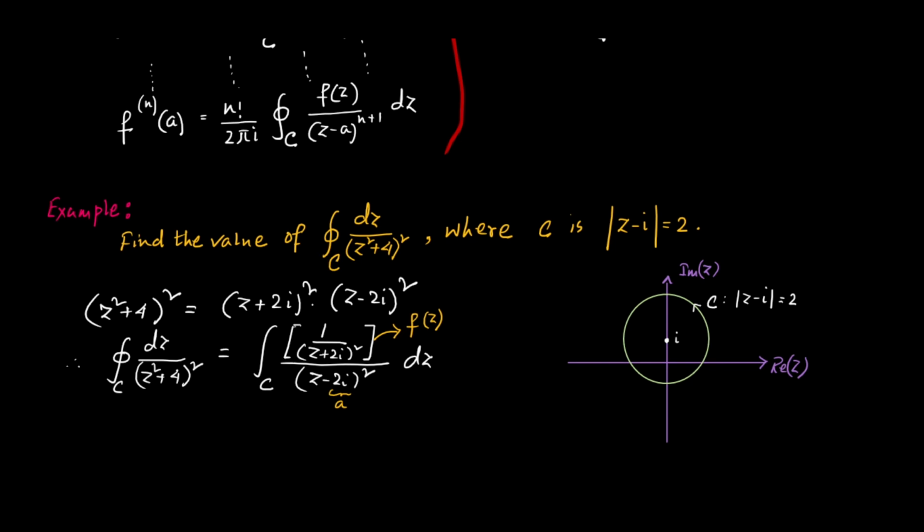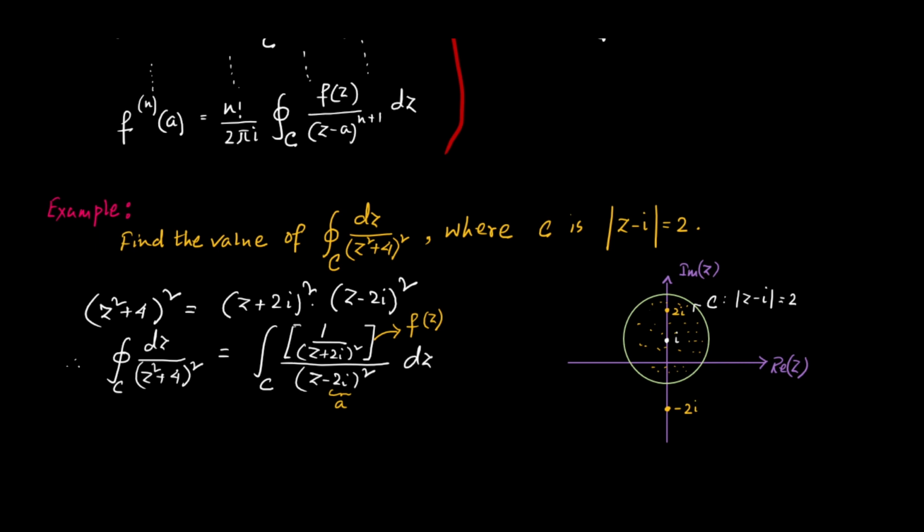If you look at the picture, then we can understand that 2i will lie somewhere like this, that means inside this curve C. On this curve C, the function 1 divided by (z + 2i)² is analytic, and moreover this function is analytic in the whole simply connected region bounded by this C as well, because the singularity of the function f(z), that is 1 upon (z + 2i)², is at the point z = −2i, which will lie here, outside my curve C.